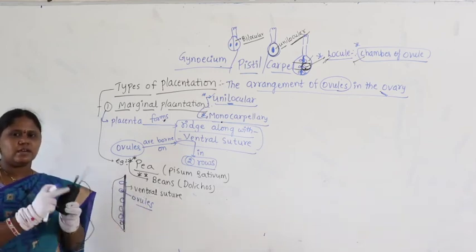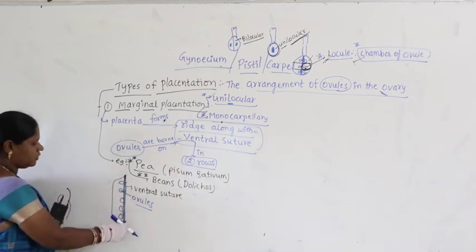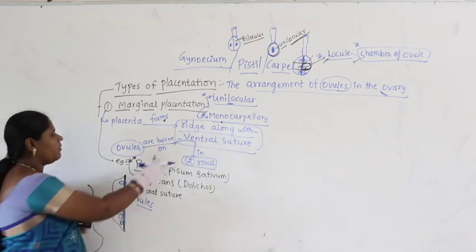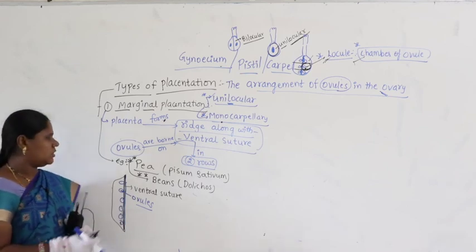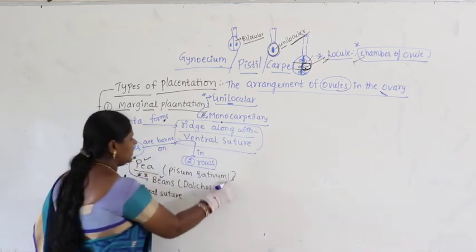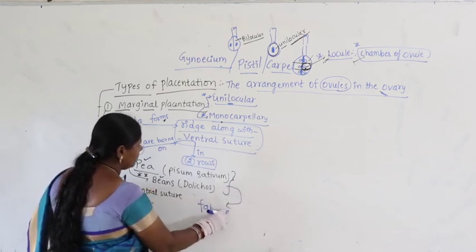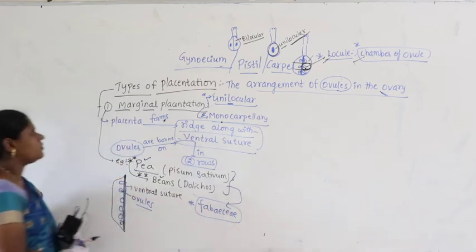So, what is that one side on which seeds are present? This is called the ventral suture, on which ovules are arranged in 2 rows. Such a type of placentation is called marginal placentation. Where do you find it? In case of Fabaceae and beans, and this is nothing but a characteristic feature of Fabaceae.